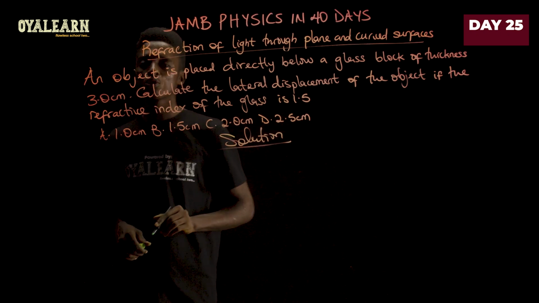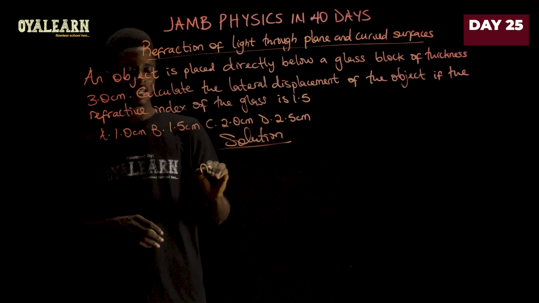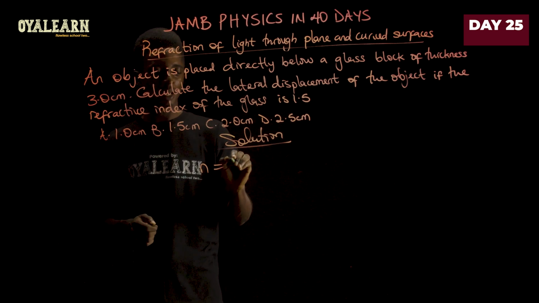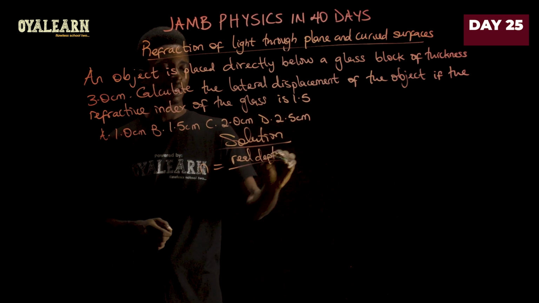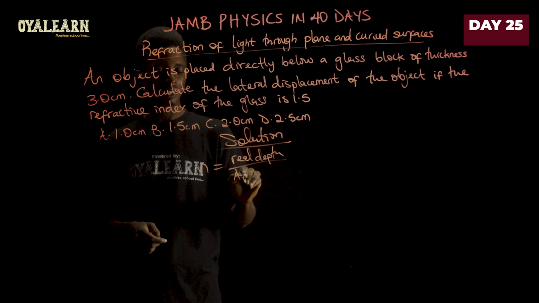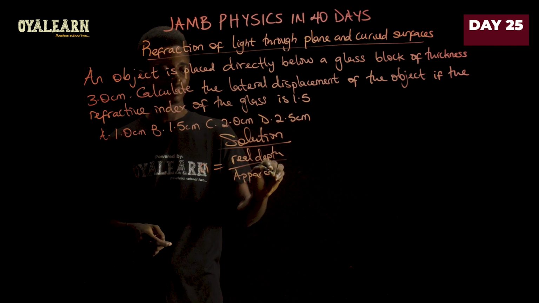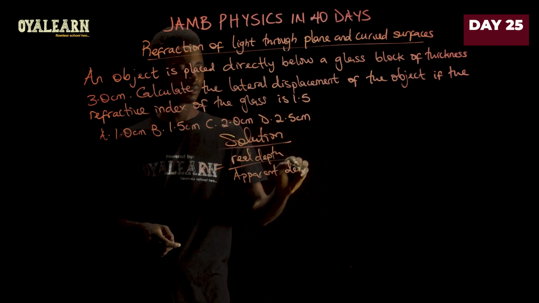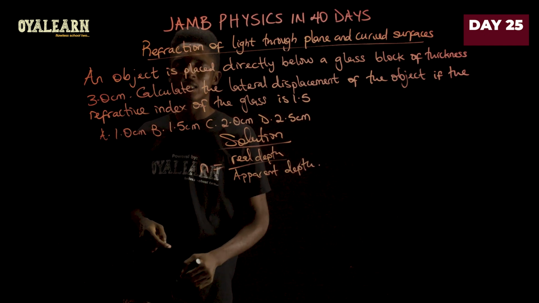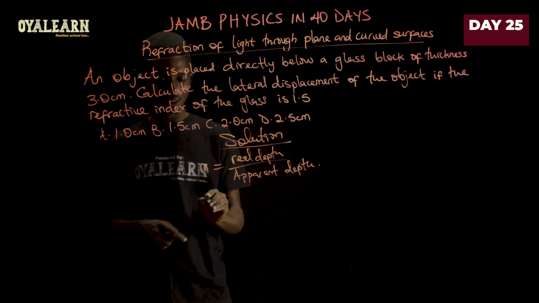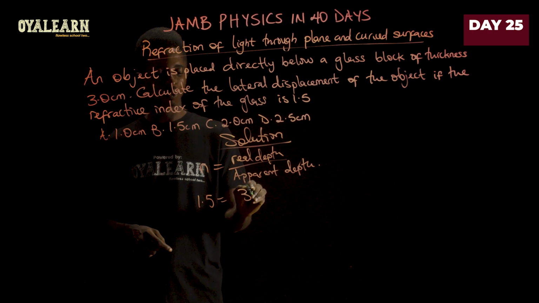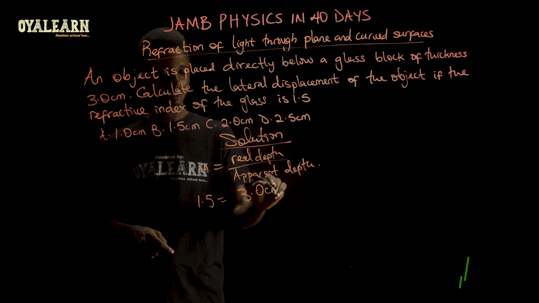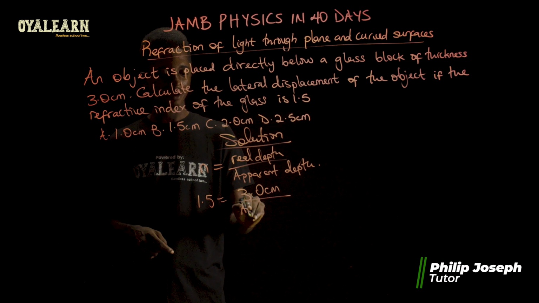So the first thing we're going to do is to relate refractive index n with real depth and then divide that by the apparent depth. So let's put in the values now. The refractive index is given as 1.5, and this equals real depth, which is 3.0 centimeters divided by apparent depth.